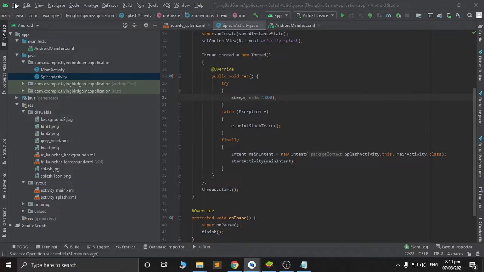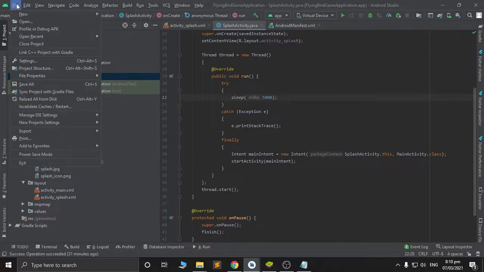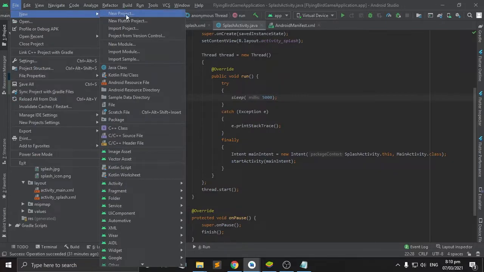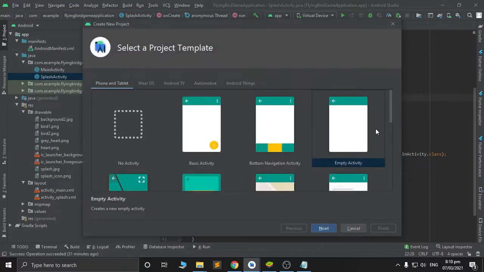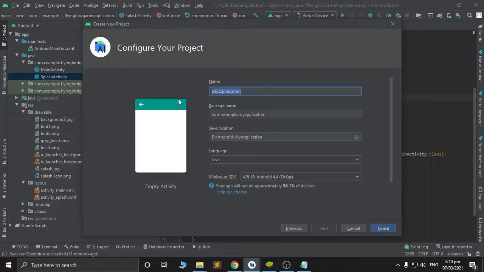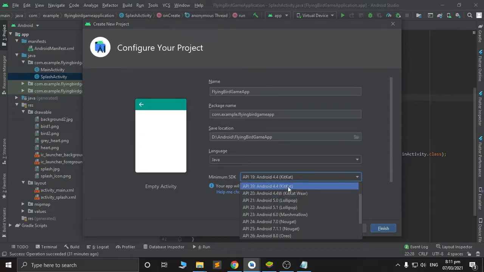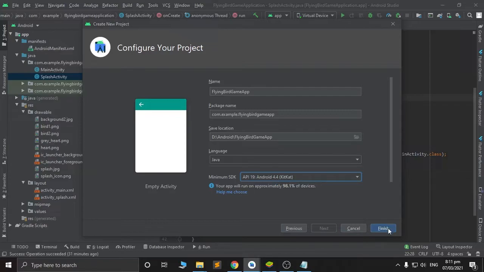So first, we need to open Android Studio, go to File, click New, then New Project, then choose Empty Activity, click Next. I will name mine Flying Bird Game App, then choose Java instead of Kotlin, then choose the Android SDK minimum. I will choose KitKat as my minimum, then click Finish.